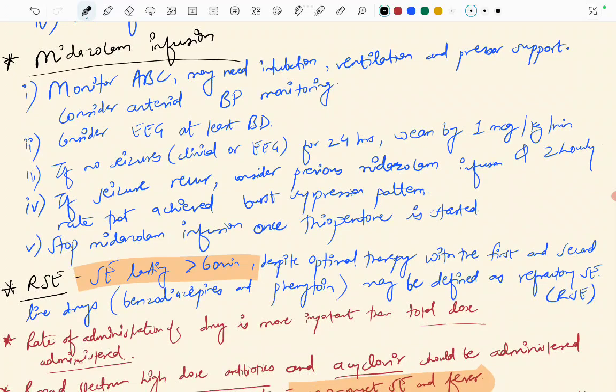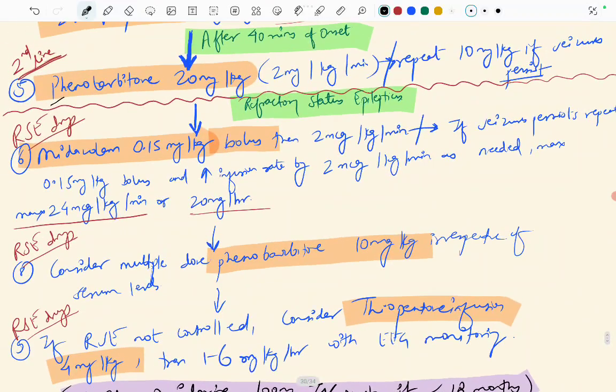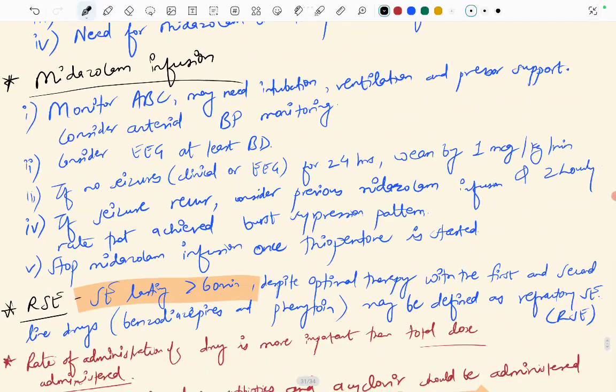Okay, and if no seizure, clinical or EEG, for 24 hours, wean by 1 microgram per kg per minute. In infusion, we were giving midazolam by 2 microgram, and if the seizure was persisting, we were increasing the infusion rate by 2 microgram, that is to 4 microgram then. So we have to monitor, and if seizure was not present for 24 hours, then we can wean by 1 microgram per kg per minute. If the seizure reoccurs, consider the previous midazolam infusion rate, with every 2 hourly rate increase that achieves burst suppression patterns. Stop the midazolam infusion once the thiopentone is started.